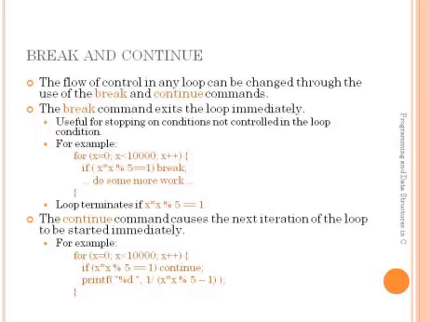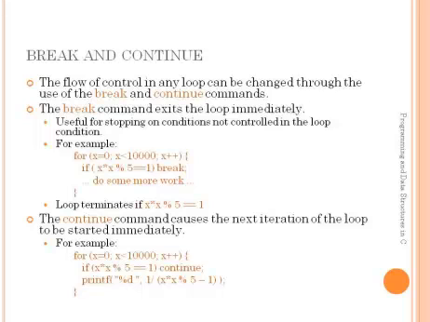In the first example we are using the break statement in the for loop. For x equals to 0, x is less than 10,000, x plus plus. If x square modulus operator 5 equals to 1, then break. Otherwise do something.